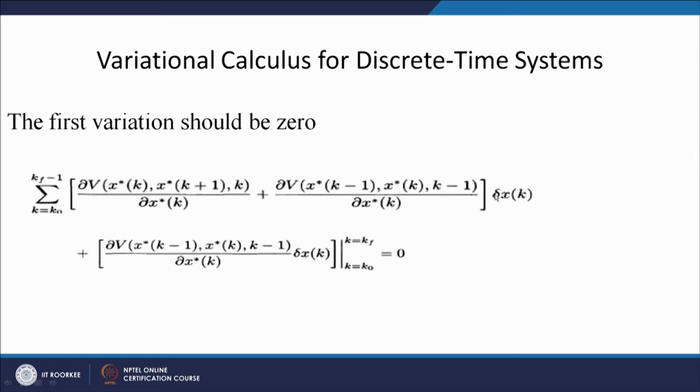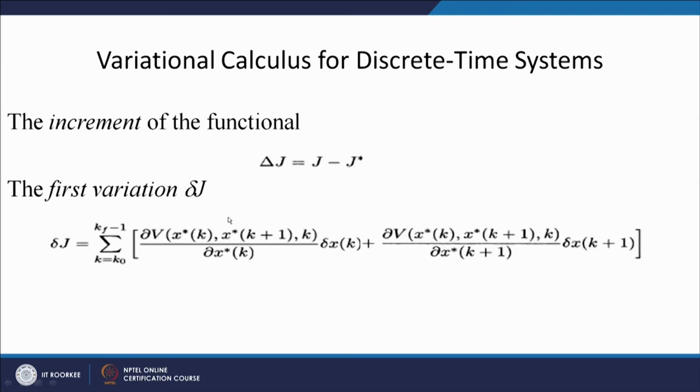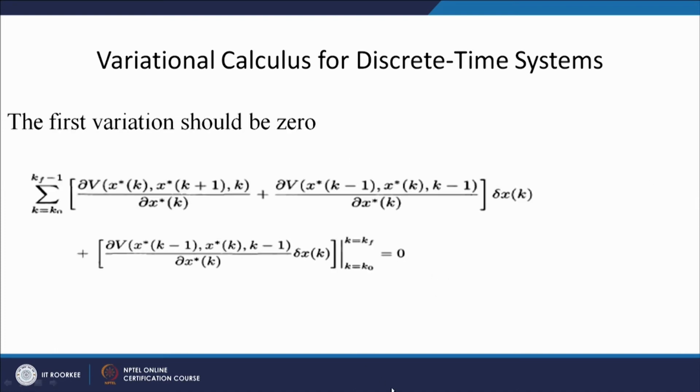So, these two terms can now be clubbed with delta x k, and these are the last two terms which we have taken here. These last two terms we have clubbed together just to get the value of k equal to 0 to k equal to k f minus 1. These two points I have to evaluate. So, this gives me nothing but my boundary condition, and this is nothing but the summation. So, this is my first variation, delta j. By clubbing these terms, this first variation must be equal to 0. This is my fundamental theorem.